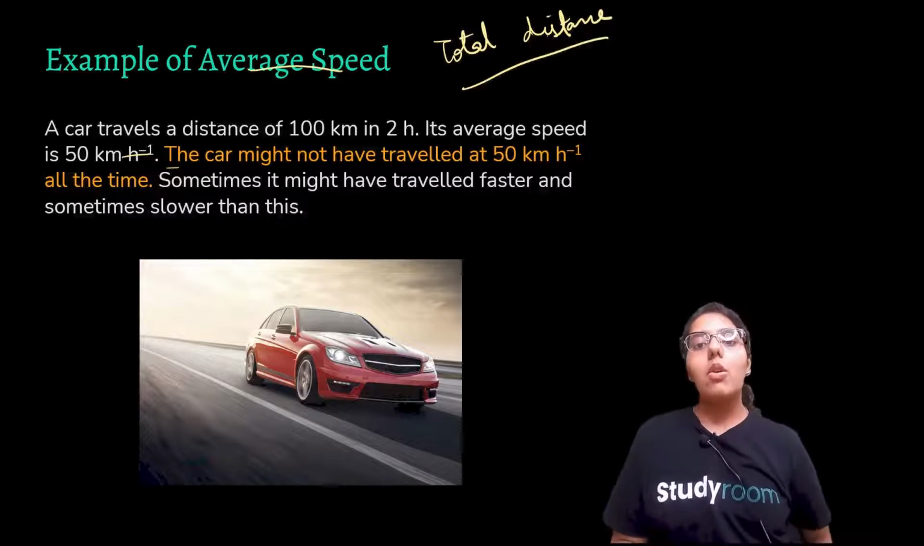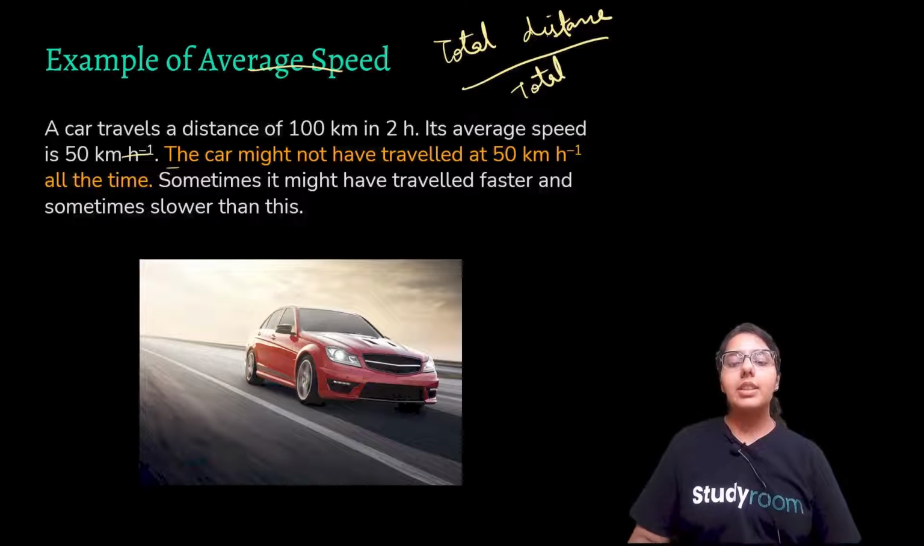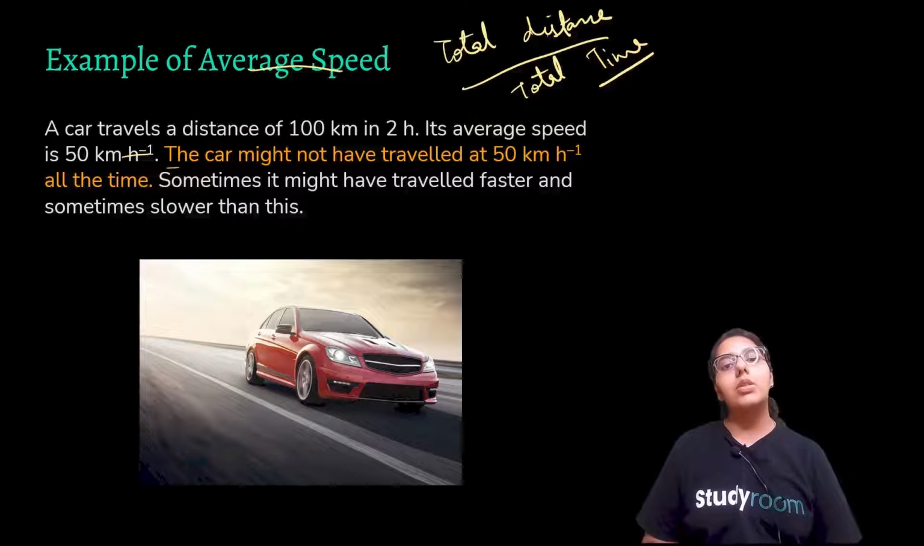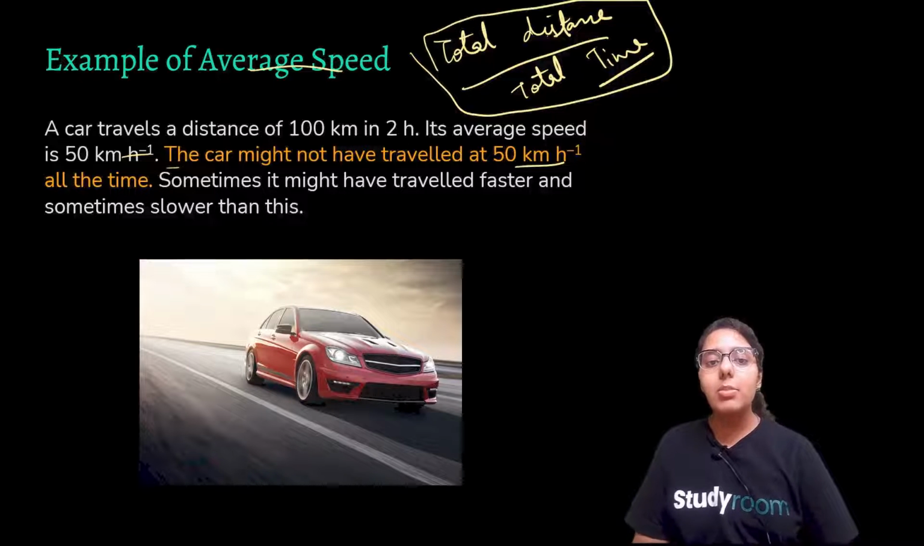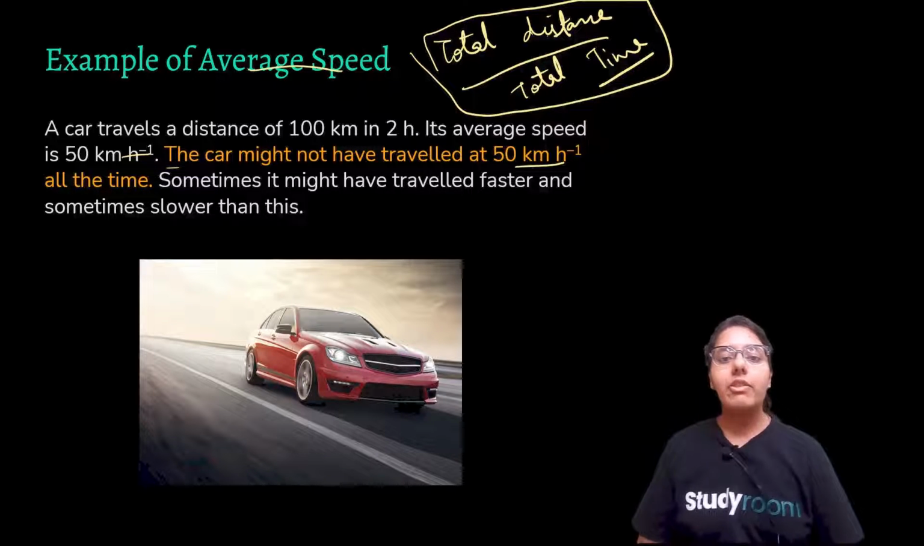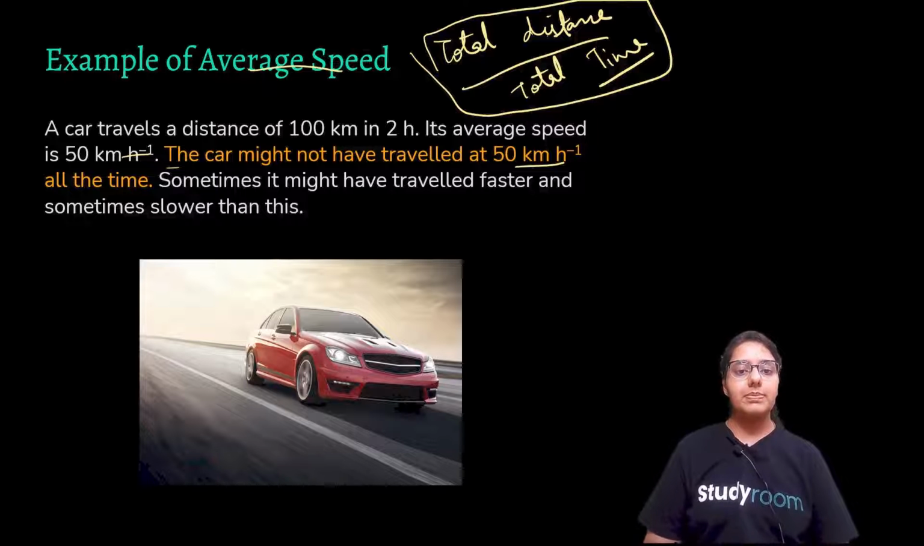So, when we are talking about average speed, we are considering the total distance. So, you cannot say that your speed was 50 km per hour at some instant. No, it wasn't. Maybe it was 45 km per hour, maybe it was something else. But your average speed, that is your total distance upon total time taken, was 50 km per hour. This is what it means.